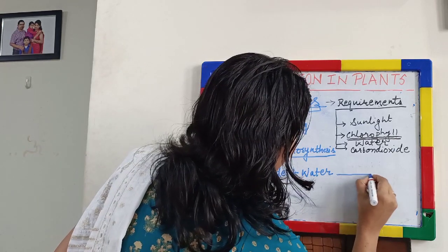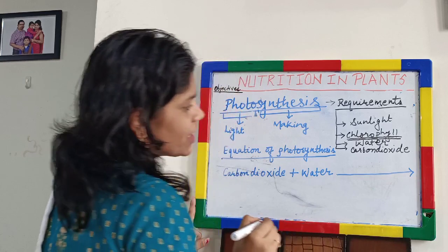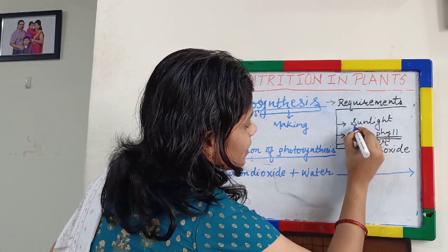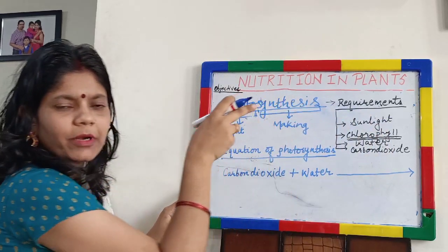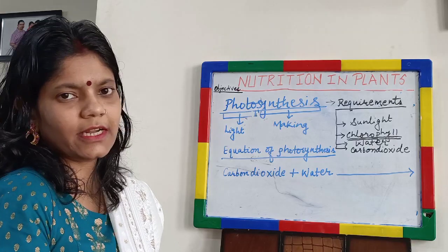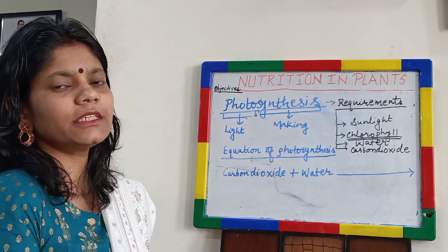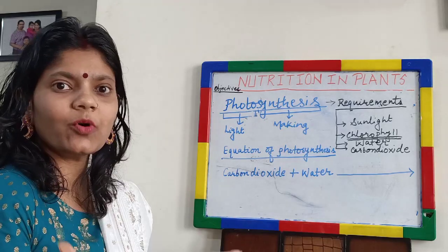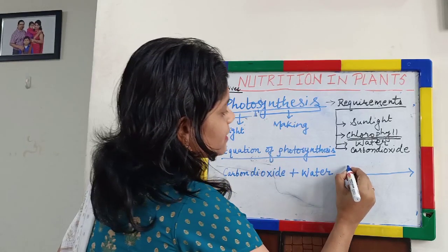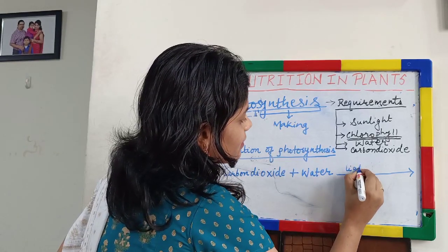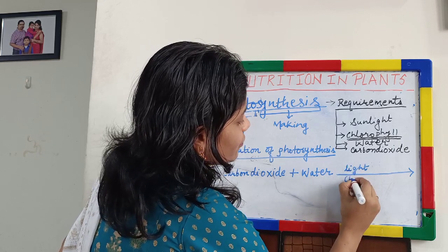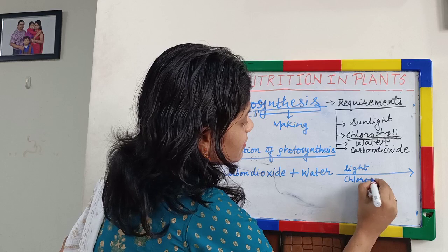And in the presence of what may we complete the process of photosynthesis? Of course, sunlight. Here I have written sunlight, but it is not that plants perform photosynthesis only in the presence of sunlight. They can perform photosynthesis in the presence of any light. That's how indoor plants undergo photosynthesis. Okay, so we can say light and chlorophyll.